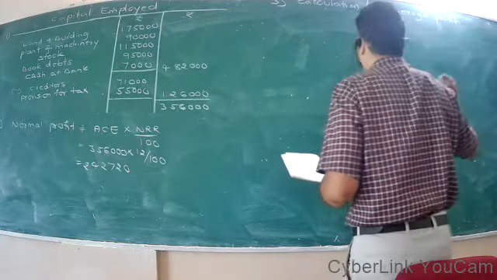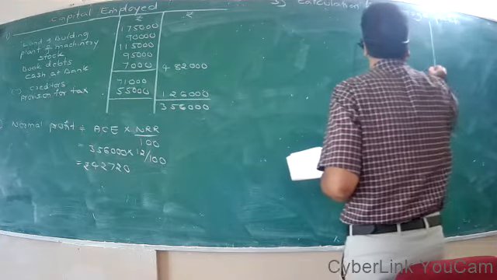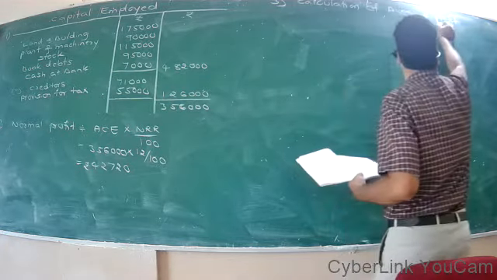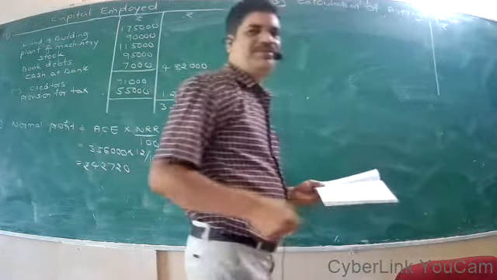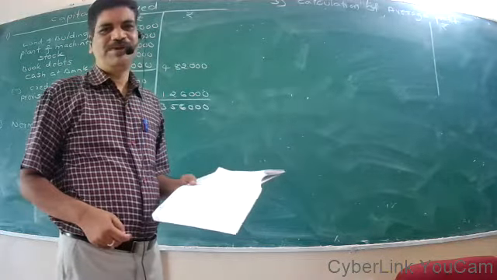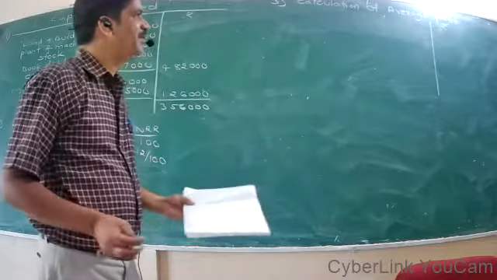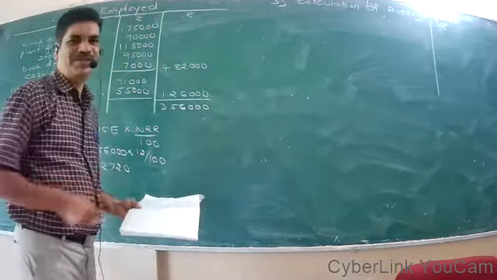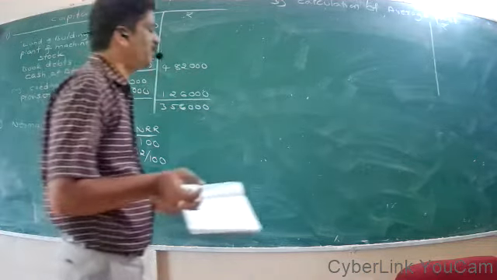Here we'll make some arrangement. Usually in the last problem they were giving the information pertaining to the past years' profit. But here there is no such information. But based on some information given in the problem, we can calculate the average profit.